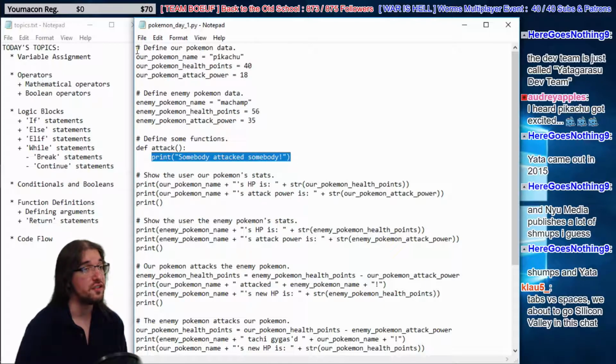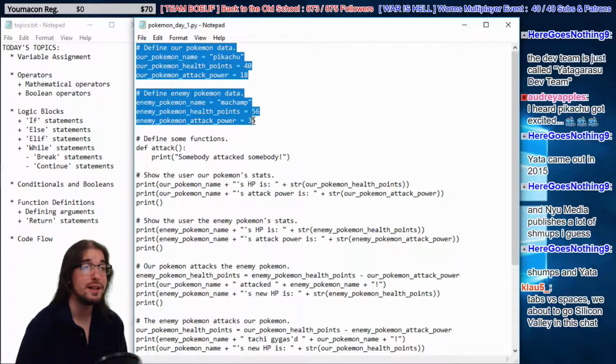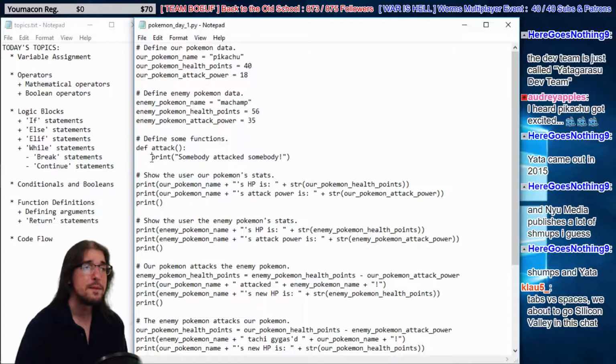It's going to read from top to bottom. It's going to read this, define Pokemon data, define their enemy Pokemon data. It's going to define some functions, but this code won't run. It won't print this, not until we call it, because we have the indentation there.